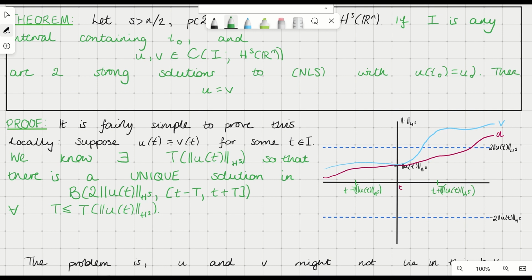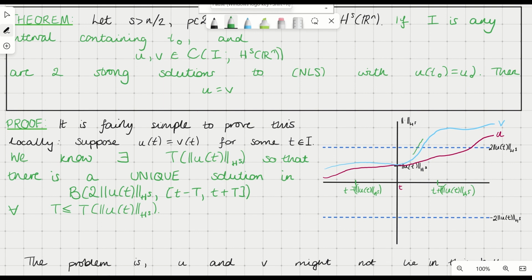The problem is, as we can see from the diagram, we don't know that u and v lie in this ball. So you can see here, v has rapidly grown to have norm greater than or equal to twice that of u at time t. So no longer lies in this ball and we can't apply the uniqueness theory.